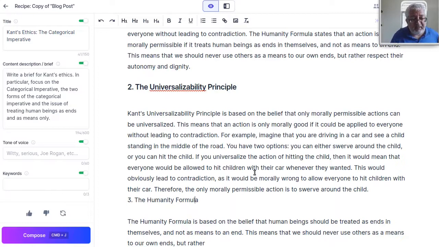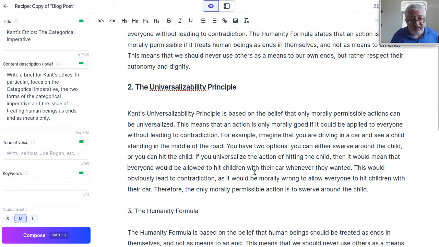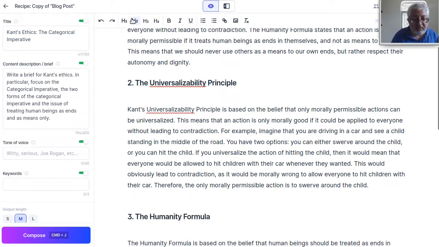Okay, and now he wrote a brilliant paragraph there for an introductory course in ethics. This would be just great for a term paper. It is well written, it's interesting, it has a plausible example. And now it immediately launched into the next thing, the humanity formula. So let's also